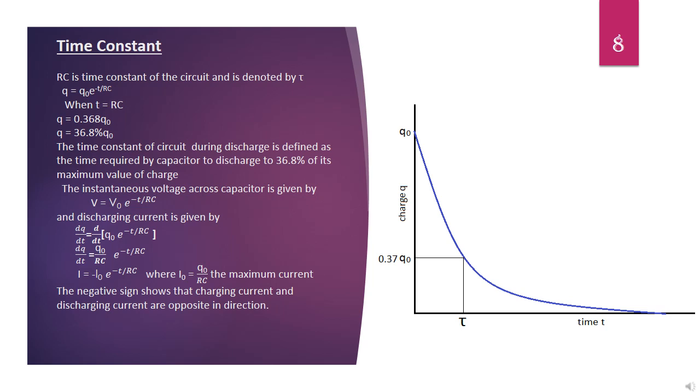On differentiating, we get dq by dt equals minus q naught by RC into e power minus t by RC, that is I equals minus I naught into e power minus t by RC. Q naught by RC equals I naught, the maximum current. Negative sign shows that charging and discharging current are opposite in direction.